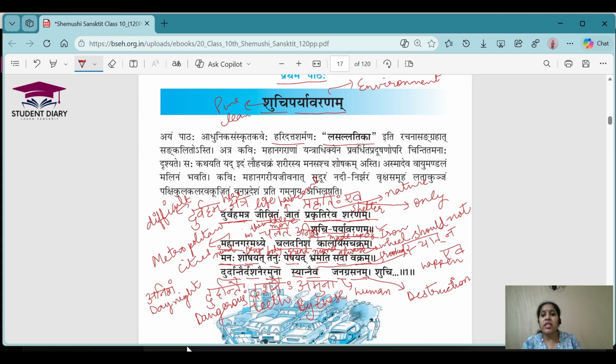Manaha Shoshyat means which is actually drying up our mind, right? We are not able to be calm, we are not able to be in a very peaceful environment. So this is actually drying our mind. Tanuhu Peshat, and this is grinding our body also, right? Because suppose you have to go to your school, in fact, to offices, everyone is taking a lot of time, a lot of traffic is there, and everywhere you will just see that chaos is there, right?